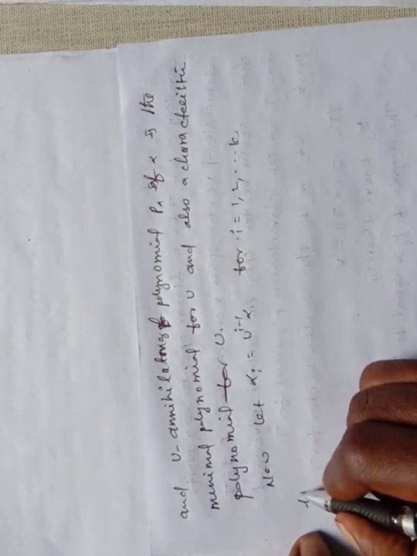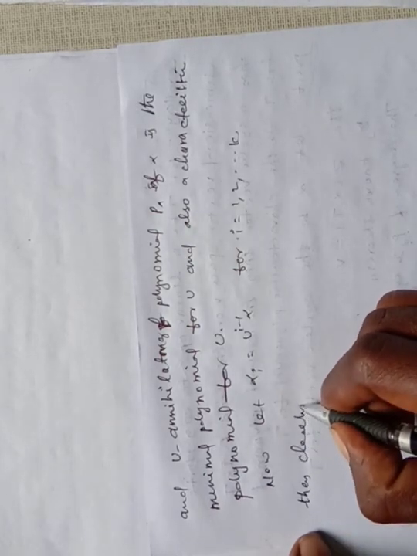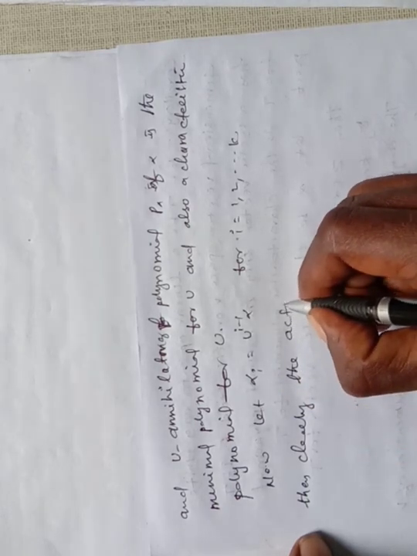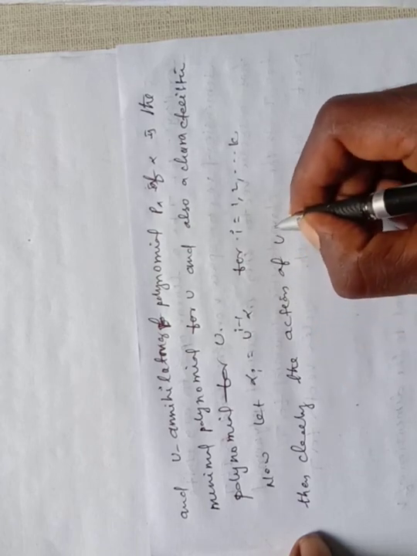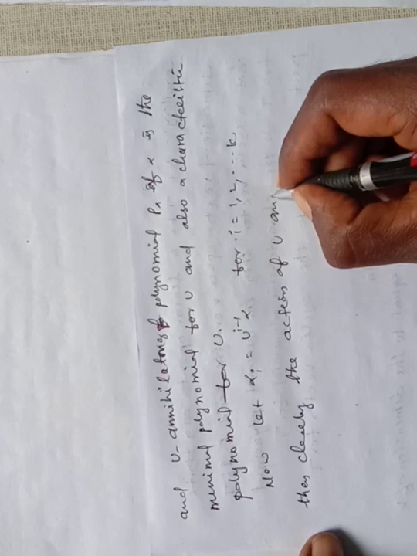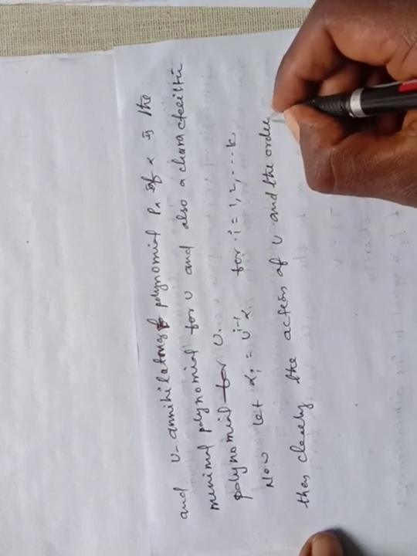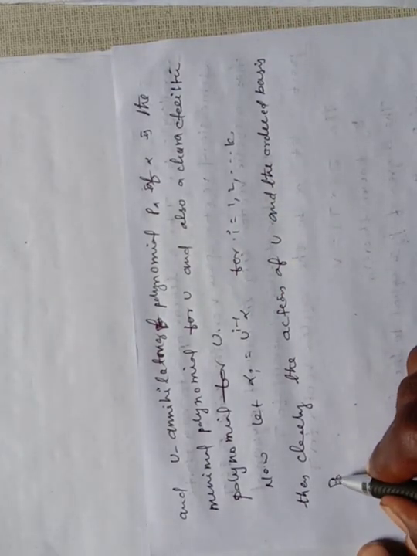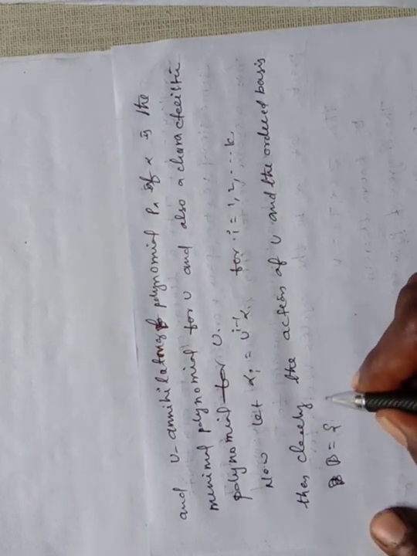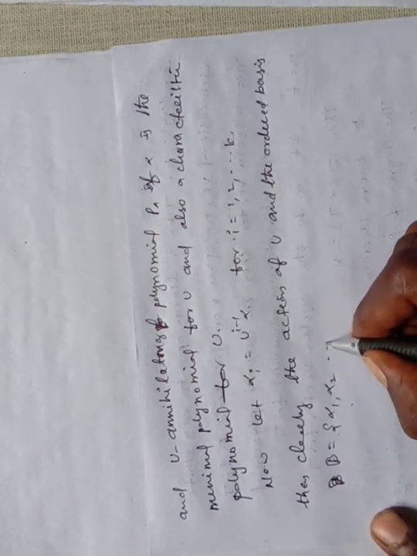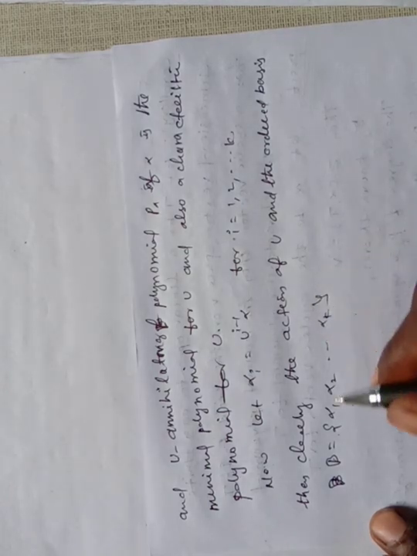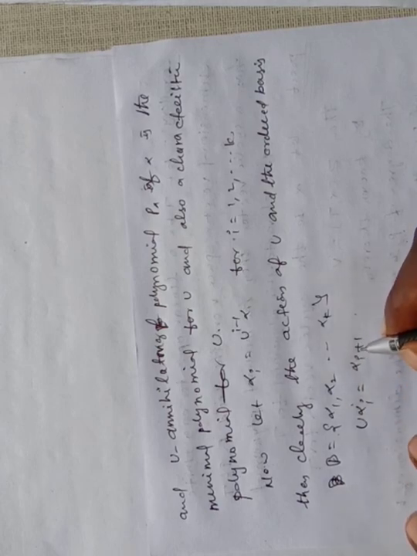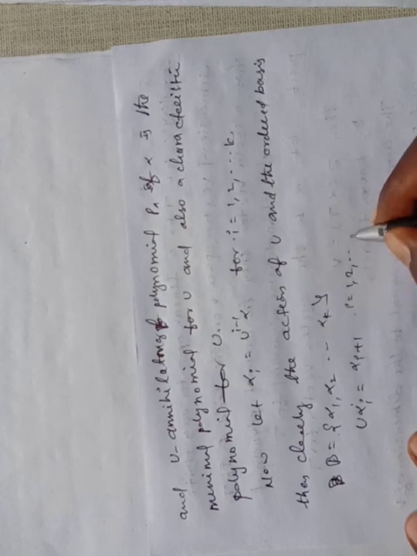Then clearly the action of U on the ordered basis B equal to alpha 1, alpha 2 up to alpha k is that U alpha i equals alpha i plus 1, for i equal to 1, 2 up to k minus 1.